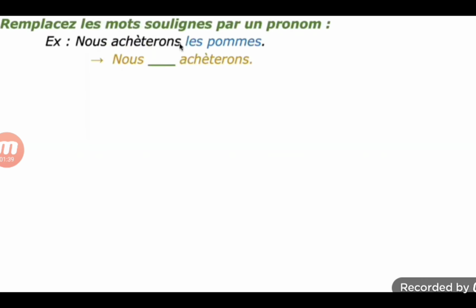Okay, so we will buy the apples will become nous, dash, achetons. This dash you can fill here, then les. Direct object pronoun, here it is plural, so we are using les. In your book itself, in your question itself, it's given clearly. Les achetons, we will buy. So in your question itself the underlined word is there, so you can easily identify that word, you can guess it and check whether it is apt for here. So you have to check whether it is suitable or not.